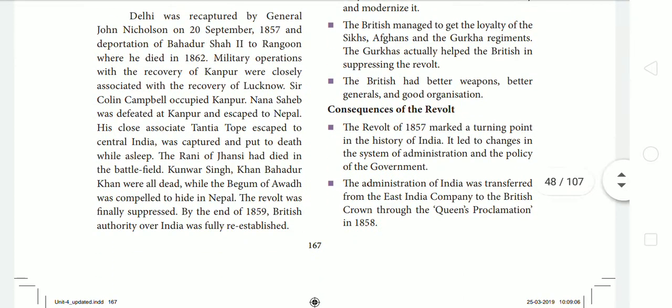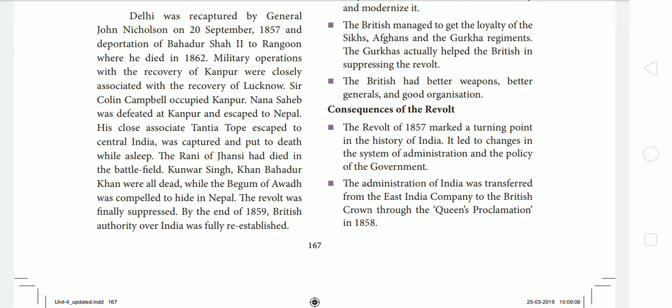So Delhi was recaptured by General John Nicholson on 20th September 1857, and the ruler Bahadur Shah II was sentenced to Rangoon, and there he died in 1862.